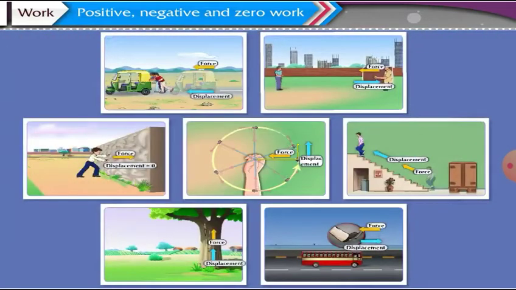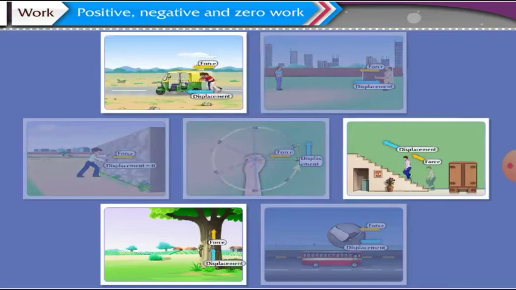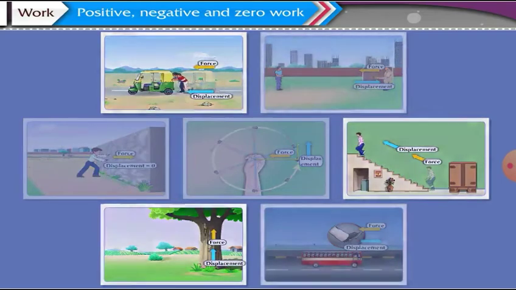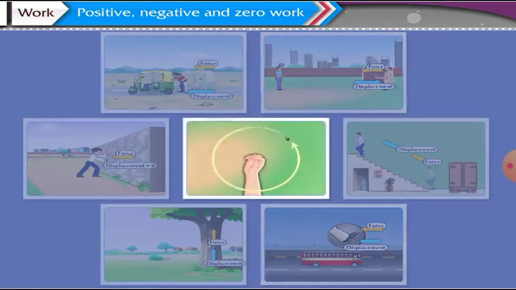After observing the directions of force and displacement in each of these examples, we notice that in some examples, the direction of the force and that of displacement is the same. In some other cases, the direction of force and that of displacement is opposite to each other, while in some cases, the directions of both force and displacement are perpendicular to each other.